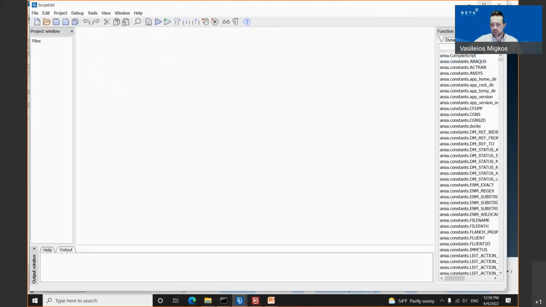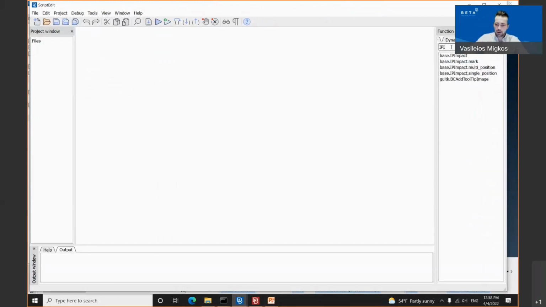If he goes on the right-hand side in this function list and types IP impact, then he will notice that the base.ip impact scripting function appears, which has been supported from version 22.1.0.